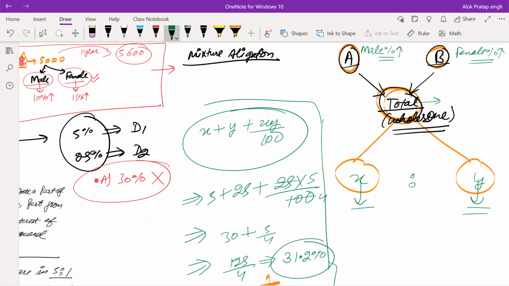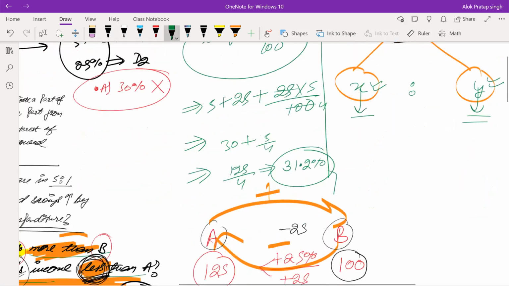And it is total percentage increase, right? Then what these two values will represent, this is very important to understand. Basically, these values represent the denominator of these two values.